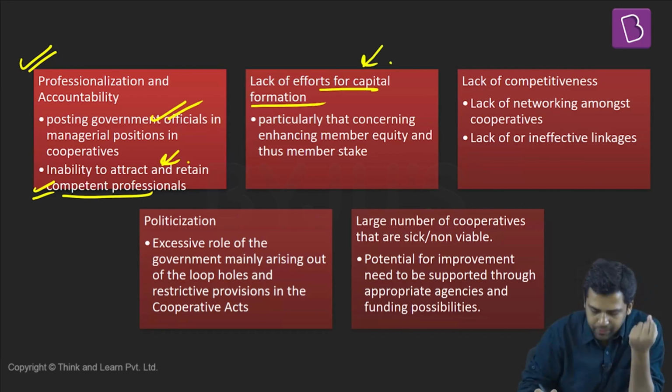Sometimes cooperation also lacks. One of the principles of the cooperative movement was that there should be cooperation between cooperatives at the local, regional, and international level. Cooperation also lacks. Apart from that, a competitive attitude is also not there. Cooperatives get politicized. Governments try to interfere in the functioning of the cooperatives. They will politicize cooperatives.